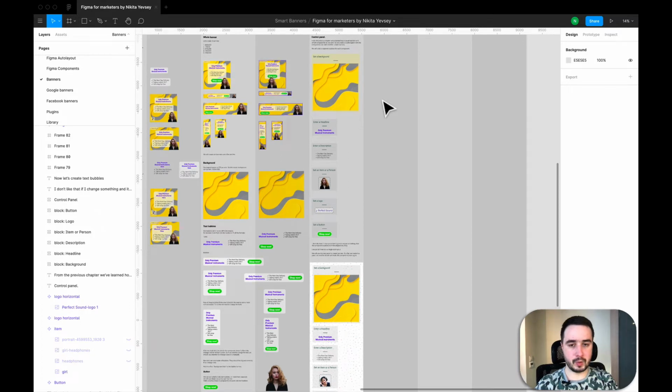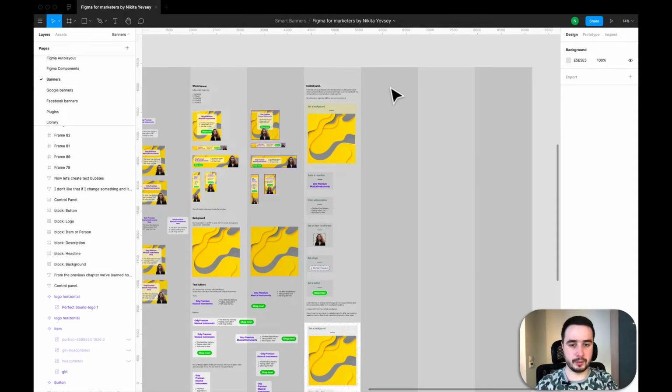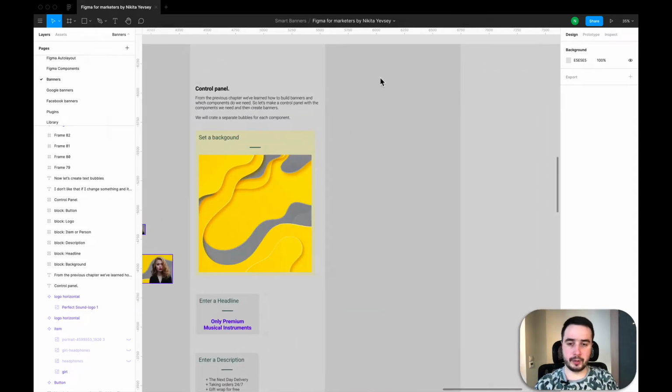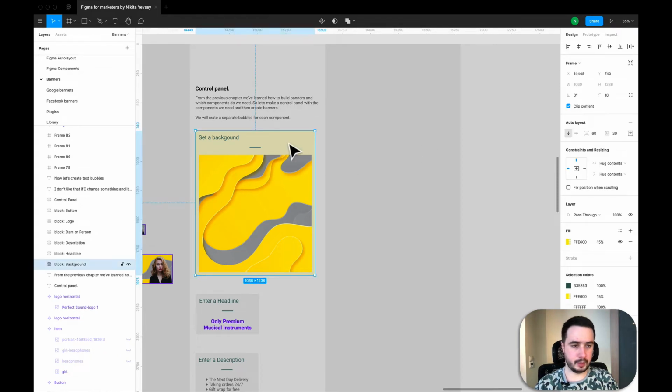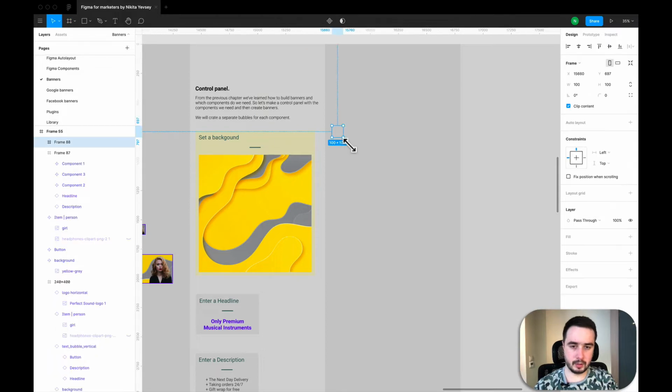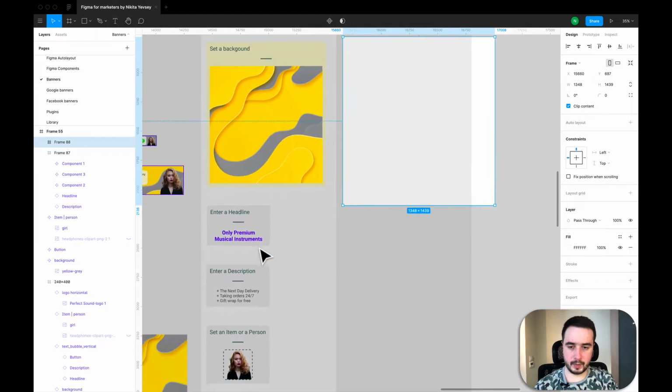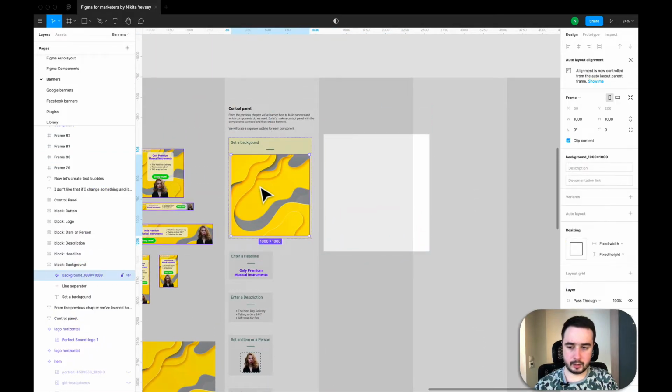Actually, we will just duplicate all our components and put them inside such frames with the titles of each point. So let's create the first one. I will create the first one and see how it looks. I will create a big frame. Okay, it will be something like this. Okay, I will fill it. And now I copy paste